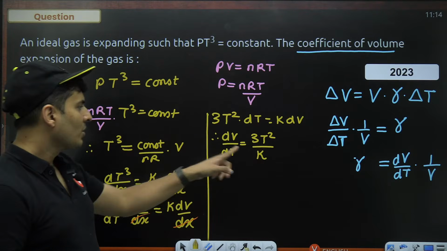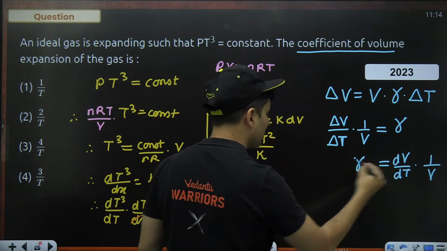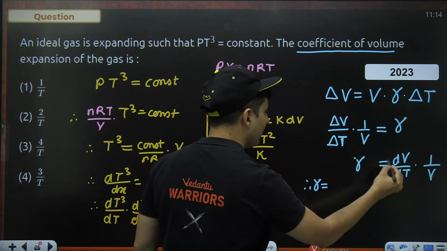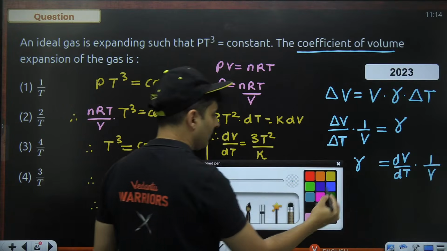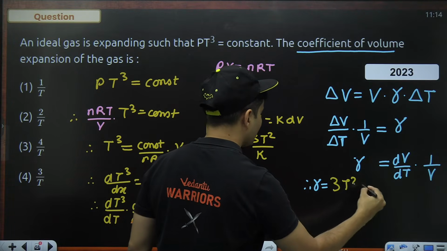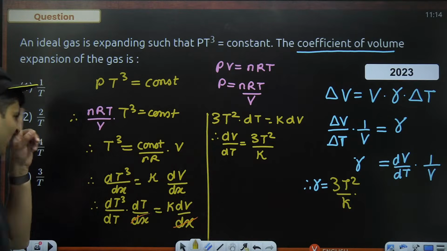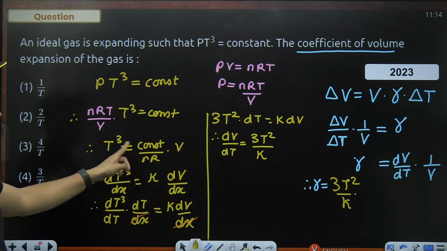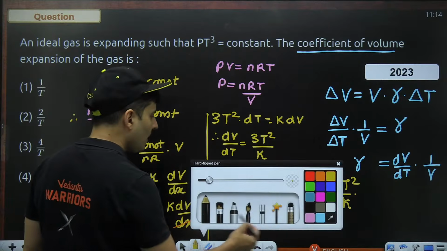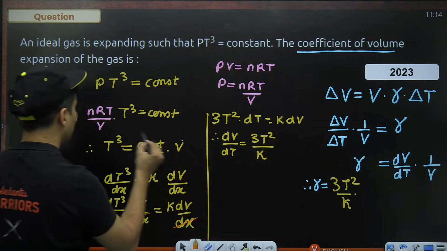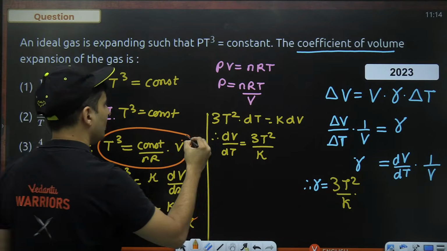Is that right? So now I think we are in a position to get gamma. Gamma will be dV by dT into 1 by V, where dV by dT is 3T square divided by that constant. But what is volume? For that, go back to this particular equation.